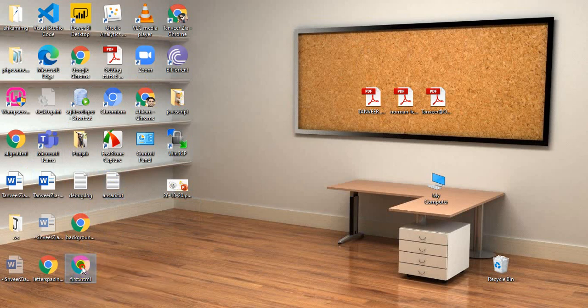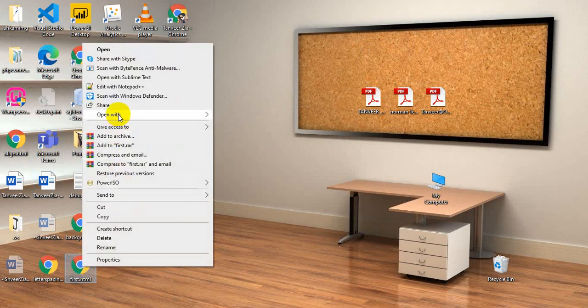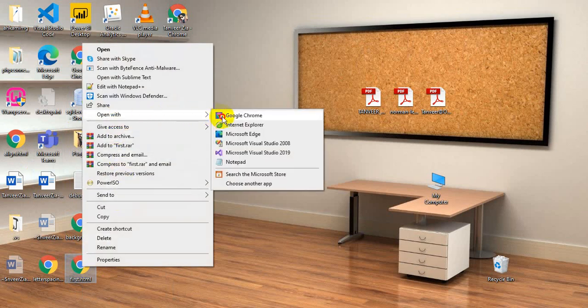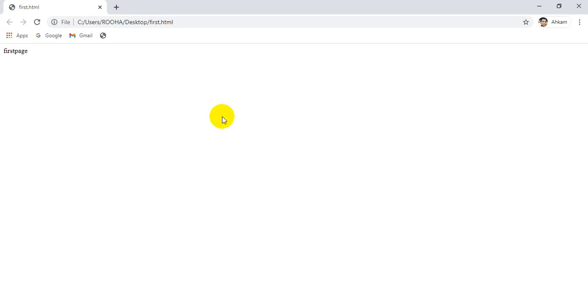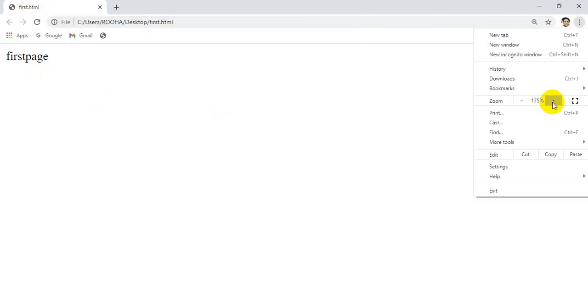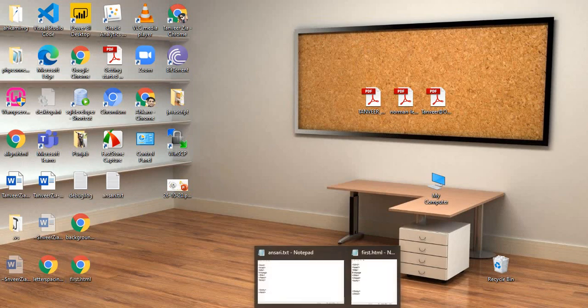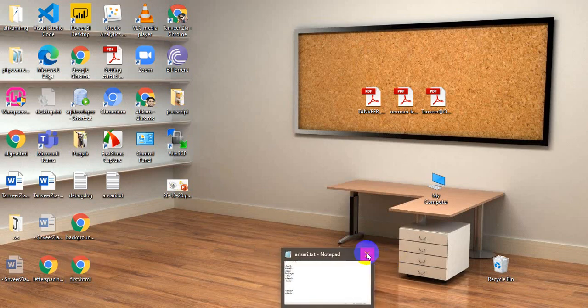When you double click or run it in a browser, I am going to double click, so you will get some output. Okay student, you will get some output. First.html, see on top, you will notice that this is coming from first.html, it's coming from your title. So this file is running on your browser, and HTML files are run on browser.